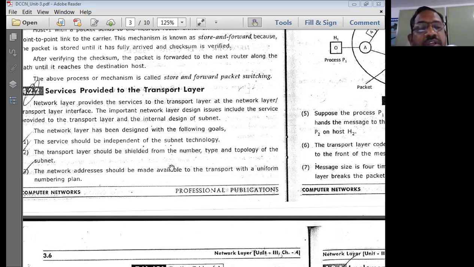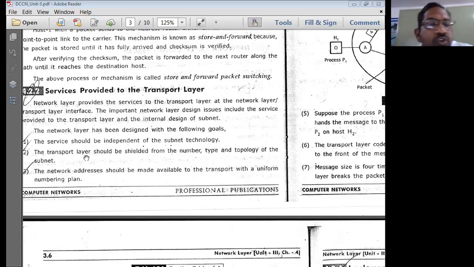Therefore, the transport layer should be shielded from the number, type, and topology of the subnet. In a connectionless service, the transport layer should not see what the network layer is providing to enable communication between the source and destination computers. This is a point we have to bother about.